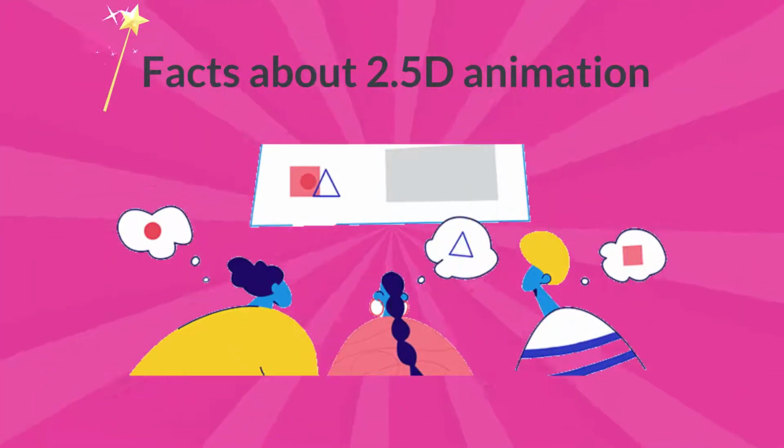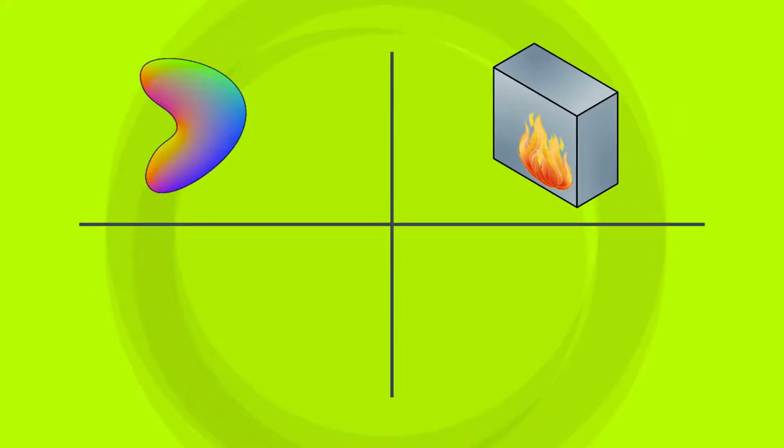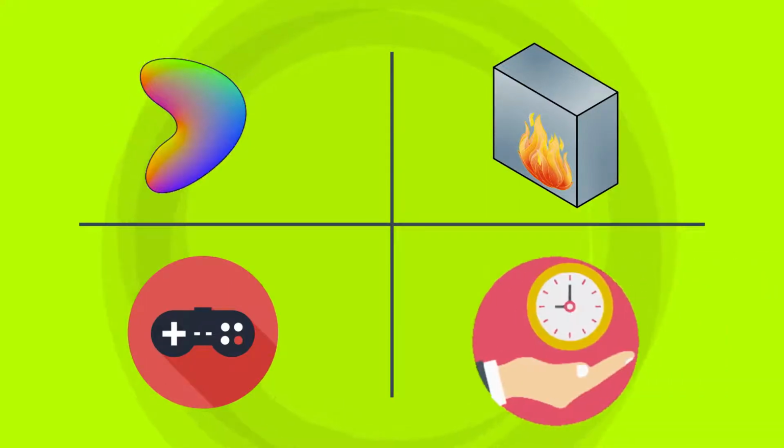Facts about 2.5D animation. 1. 2.5D is not an animation type, but a technology. 2. 2.5D can be achieved through visual operation. 3. 2.5D starts with the creation of 2D indie games. 4. Spend less time and cost less money.